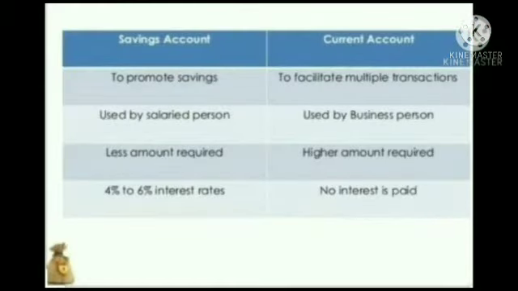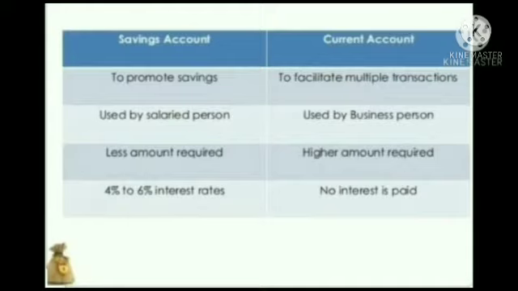Now let's see the differences between the saving account and the current account. As we have studied, a saving account is meant for the individual. Any individual can open a saving account, but a current account is meant only for traders and businessmen, persons who deal with money on a daily basis. For a saving account, less amount is required, but for a current account a higher amount is required.